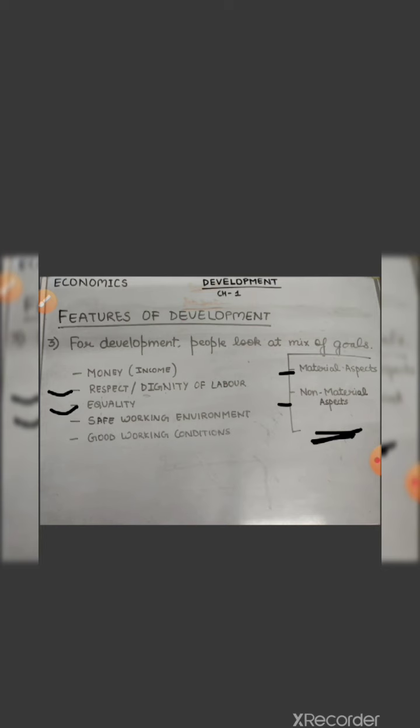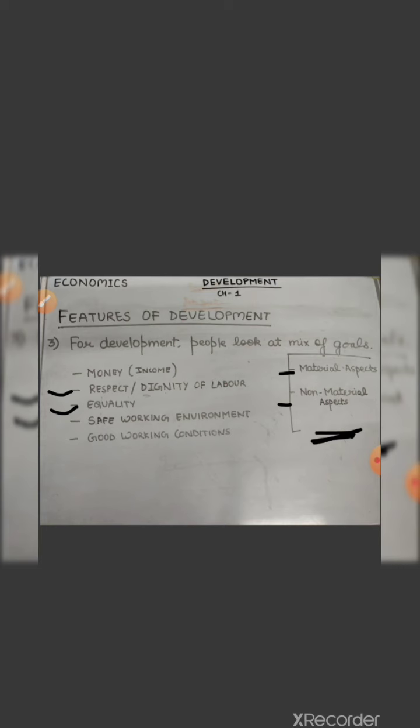A safe working environment should be there, a good working environment should be there. So all the factors are to be considered under the term development, and hence we say that for development people look at a mix of goals, considering the materialistic aspects and the non-materialistic aspects also. And hence we say that money in your pocket cannot buy all the happiness that you need.